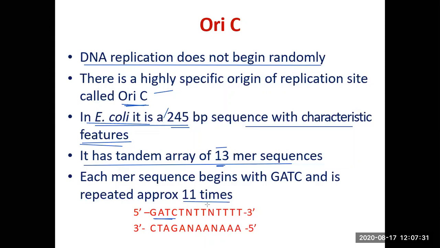That soft region is nothing but this OriC site. And OriC site is characterized by the presence of these 13 mer sequences. 13 mer means each sequence is made up of 13 nucleotides, and these sequences are typically rich in A and T, and they are repeated 11 times in that 245 base pair OriC site.